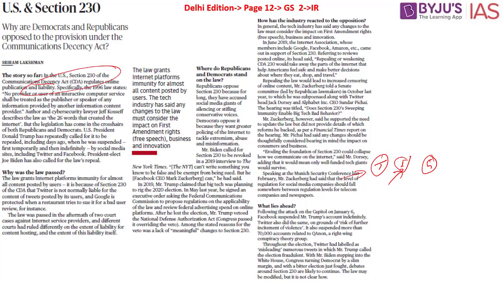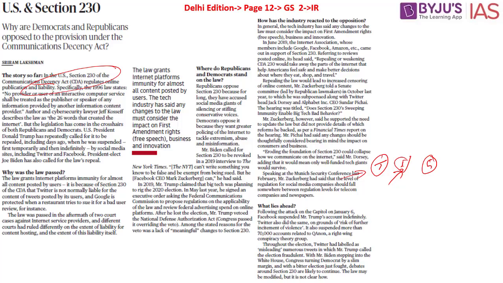So this will protect all the websites from lawsuits if there is a user who posts something which is illegal, and holds the user responsible for their comments and not the company which is providing the platform. Here it is Twitter which is providing the platform, it is Facebook which is providing the platform. In case there is a person who faces any sort of defamation issues, they cannot file a case against Twitter or Facebook. Instead, they have to file a case on a person who has commented or shared this particular article.